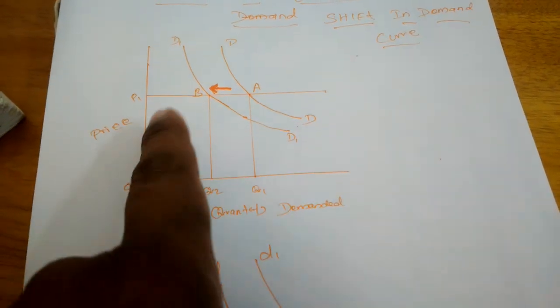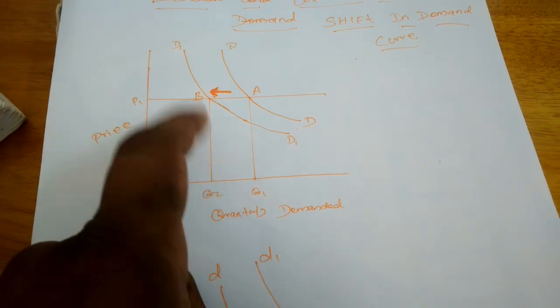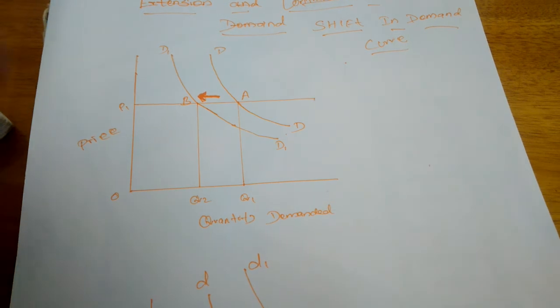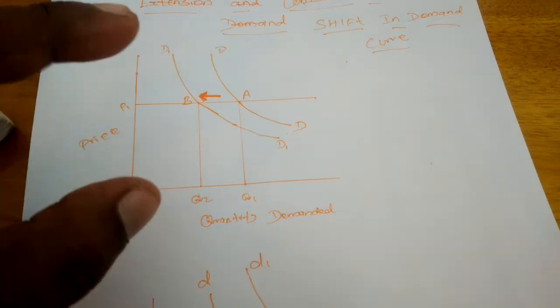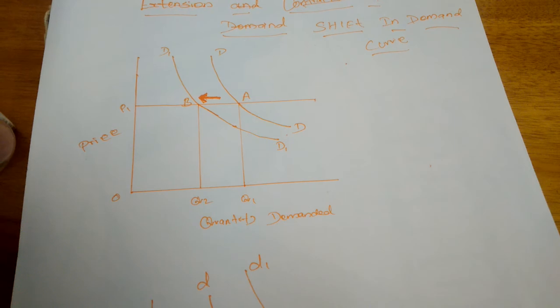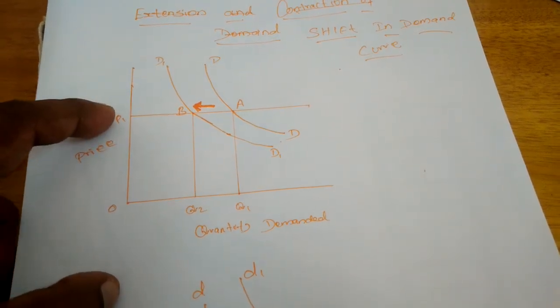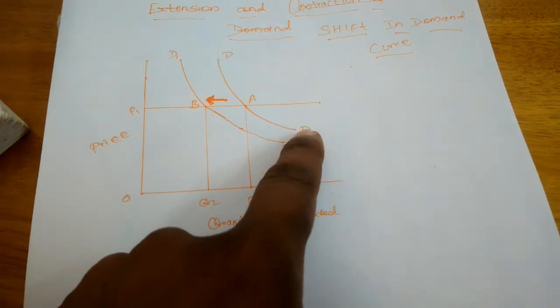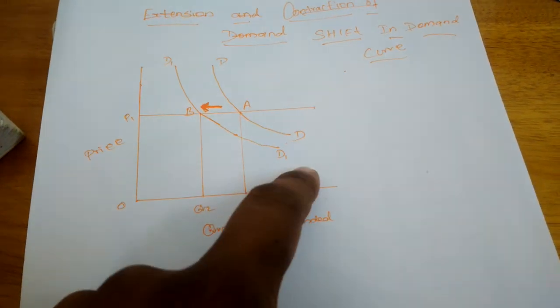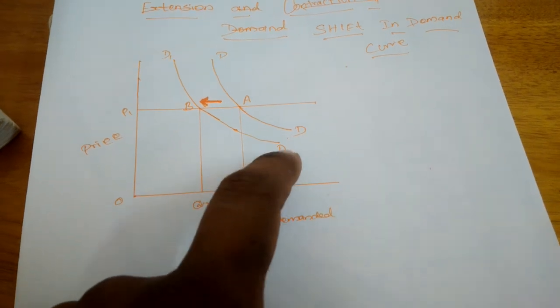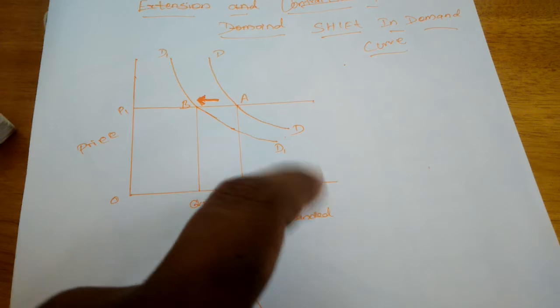Normally the demand is OQ1. The price is also the same. There is no change in any price. On the basis of the law of demand, only when the price changes does the demand of the commodity change. But even though there is no change in the price, the demand curve shifts from A to B because of changes in income, taste and preferences, advertising, and the many different determinants we have studied.